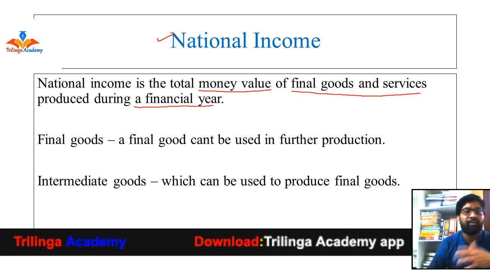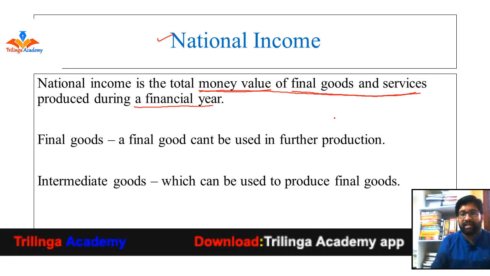Here we can say one more definition. National income can be defined as the sum of total income generated by the people of a country. But it is very difficult to calculate the income of each and every citizen of a country. That's why, in order to know the income of all the people of a country, we are indirectly calculating the money value of goods and services, right?